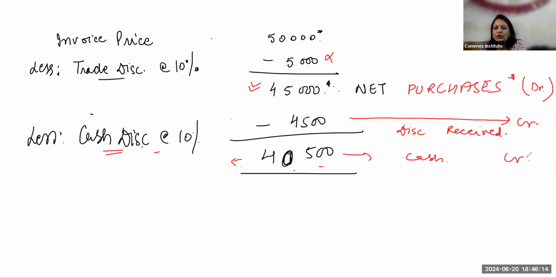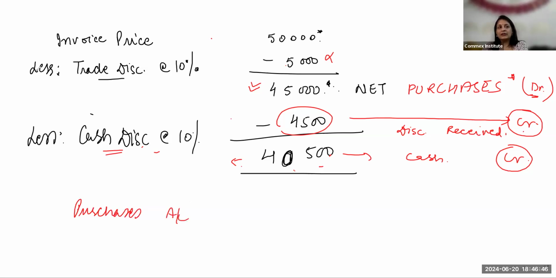Okay. So here you see, cash will be credited with 40,500. Discount received, because I've received the discount, so it is income for me. Income will be credited with 4,500. And my purchases will be debited with 45,000. Are my debits and credits equal? Okay, so that is what we have to check in the compound entries, that my debits and the credits should be equal. So the entry will be, if I pass the entry for this particular transaction which I've taken.